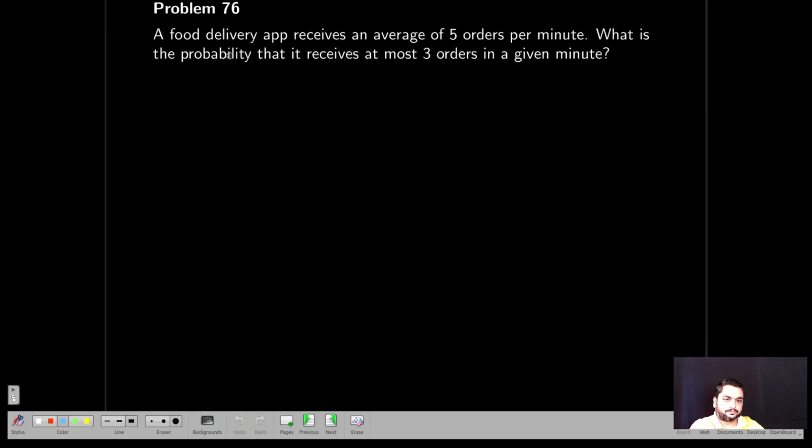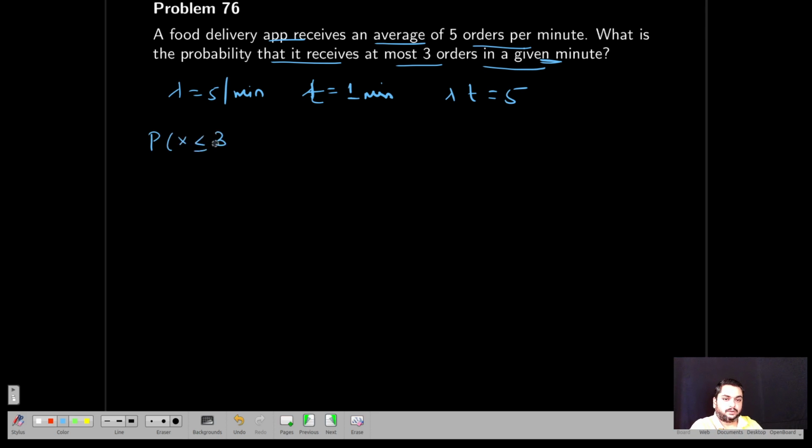Next, a food delivery app receives an average of 5 orders per minute. Something in a time interval is a Poisson distribution. Lambda equal to 5 per minute. What is the probability that it receives at most 3 orders in a given minute? So given minute, t is equal to 1 minute. Therefore lambda t will be equal to 5.